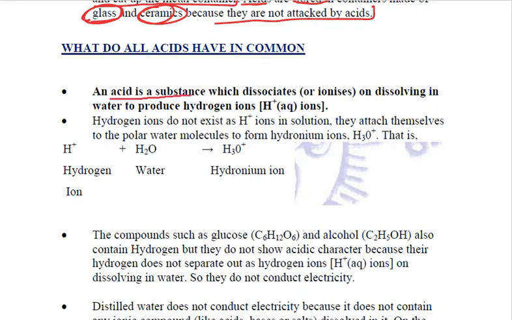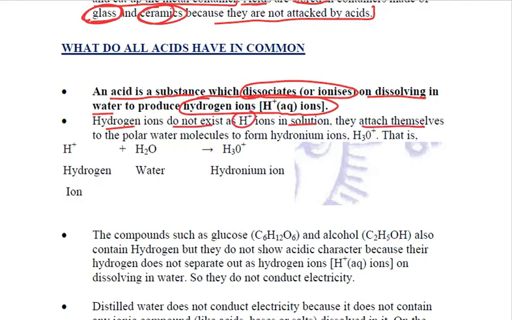Fine. Now, what do all acids have in common? Acids are those substances which ionize, which dissociate on dissolving in water to produce hydrogen ions. So, these hydrogen ions are the basic characteristic property of acids, that all acids will liberate hydrogen ions in water. Right? Now, these hydrogen ions do not exist as H+ ions in solution.